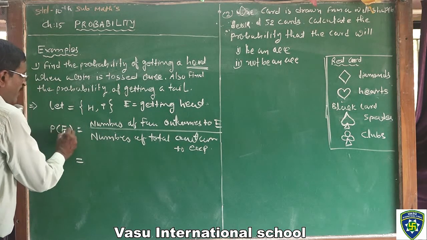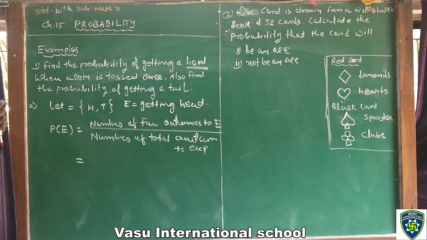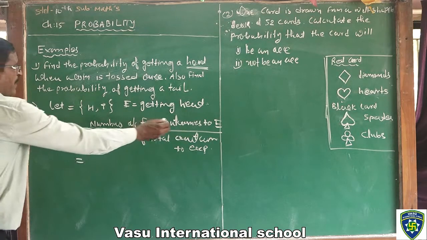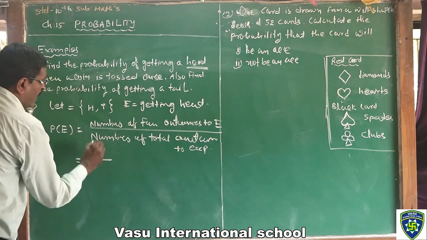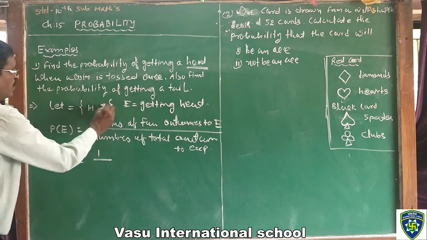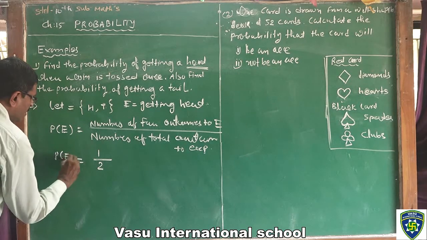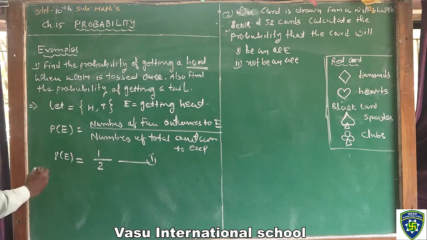Then probability of event E is equal to the number of favorable outcomes upon the number of total outcomes of the experiment. Favorable outcomes, how many heads do we have? 1. Divided by the total number of outcomes of the experiment, which is 2. So probability of event E is equal to 1 by 2. This is our answer.